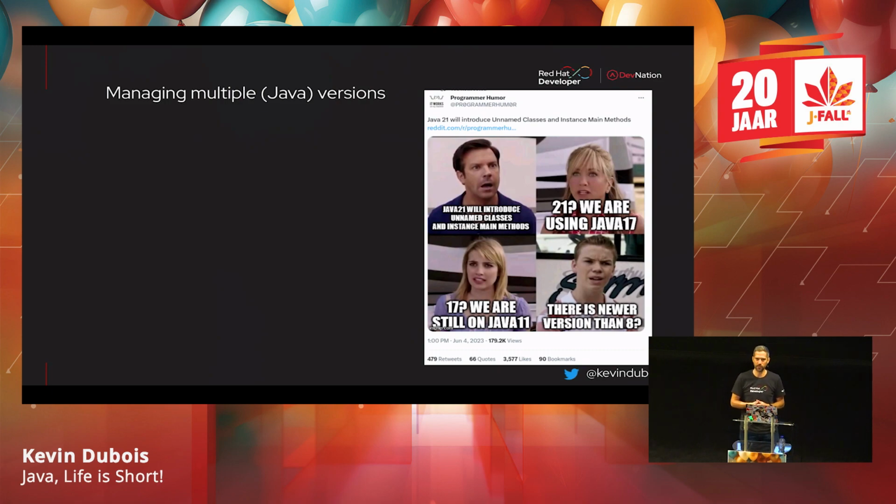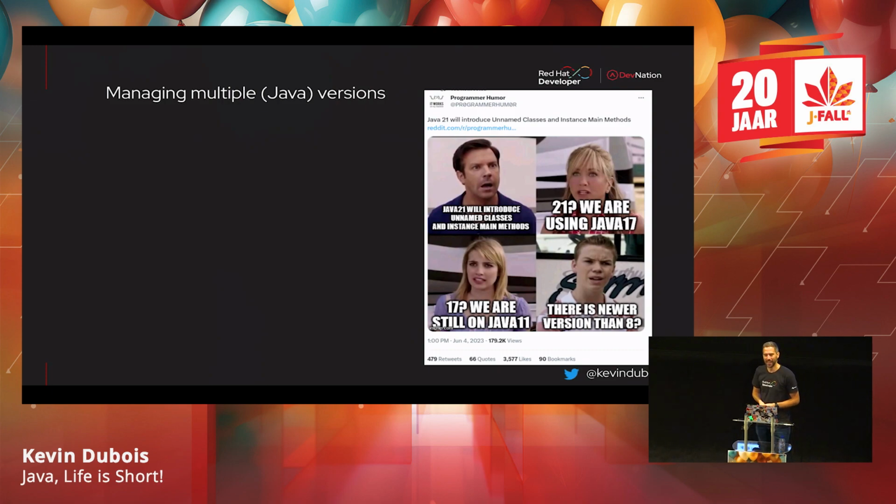What about Java 17? How many people are using that in production? All right. So a lot more hands. What about 11? Okay. So still a fair amount of hands. And 8? There's no shame. Okay. It happens, right?